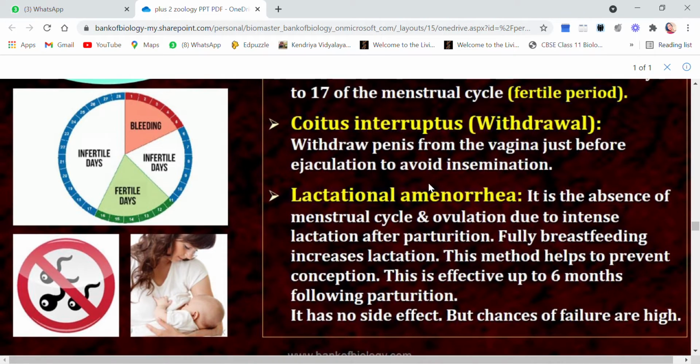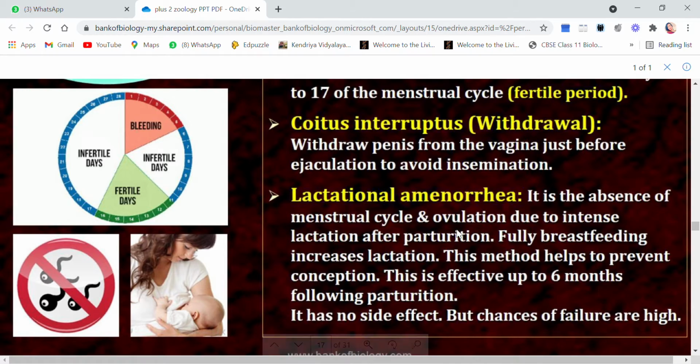Third one is lactational amenorrhea. Now children, lactational amenorrhea is the absence of menstrual cycle and ovulation due to intense lactation after parturition. Females who have just given birth may not undergo a menstrual cycle for 6 months or almost a year. This time period can vary in different females. In some females the menstrual cycle doesn't take place for 6 months. In others it may go for 8 months or 1 year also.